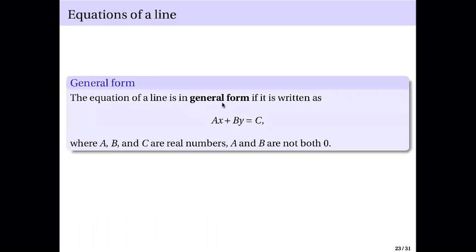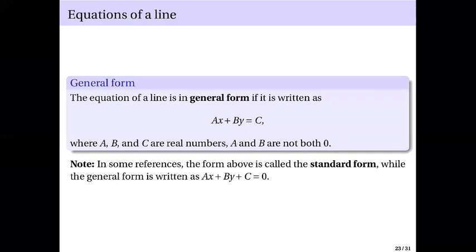Now, this term, general form, is actually not used the same way as in other references. You will find that in some references, this is called the standard form, and the general form is written in this way, meaning the right hand side is always equal to 0.